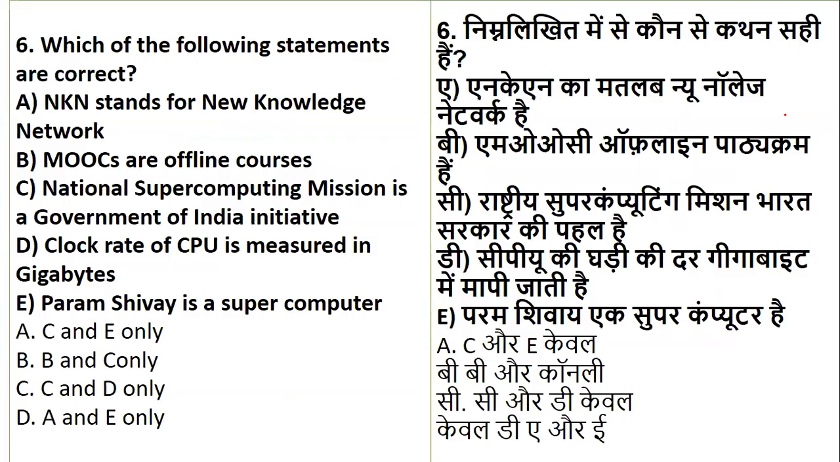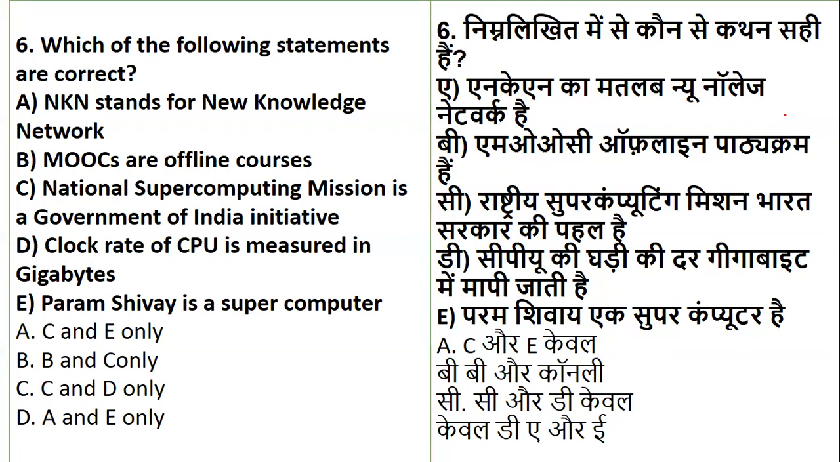Now, next one. We have the following statements given. You need to find out which is the correct statement. NKN stands for New Knowledge Network. MOOCs are offline courses. National Supercomputing Mission is a government initiative of India. Clock rate of CPU is measured in gigabytes. And Param Shivay is a supercomputer. Which of the following is the correct statement? You have to shortlist the correct statements.